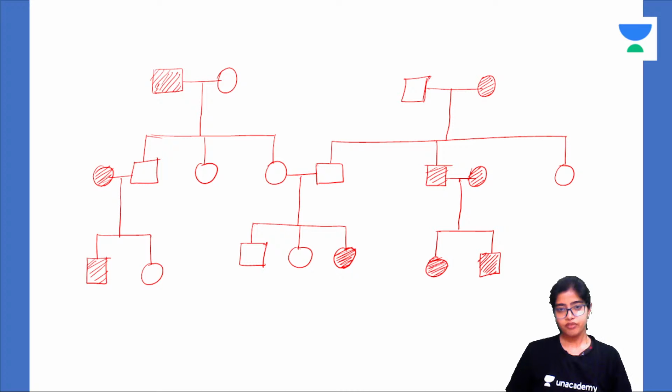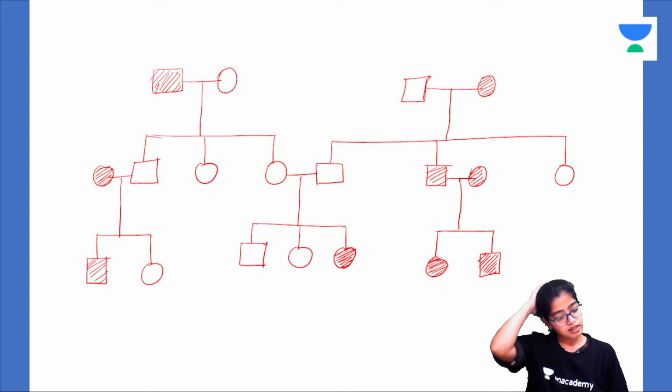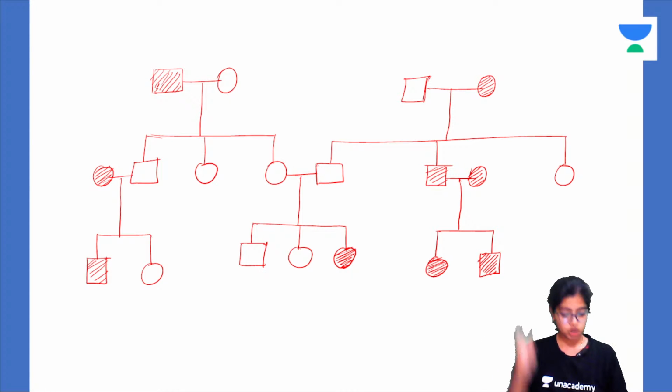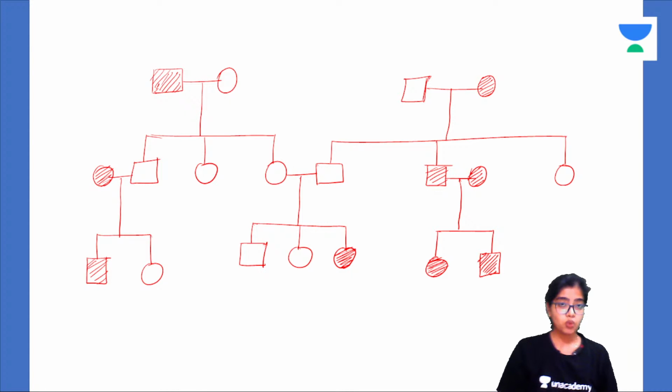Come on, I'm waiting for the answers. Analyze this. Everyone should be clear of the symbols used in the pedigree chart. Everyone should be very thorough with the symbols. Very, very important. I'll discuss them with you if you wish to. But you should be totally aware, because it is very basic, and it is very important for you to know how to draw pedigree charts.